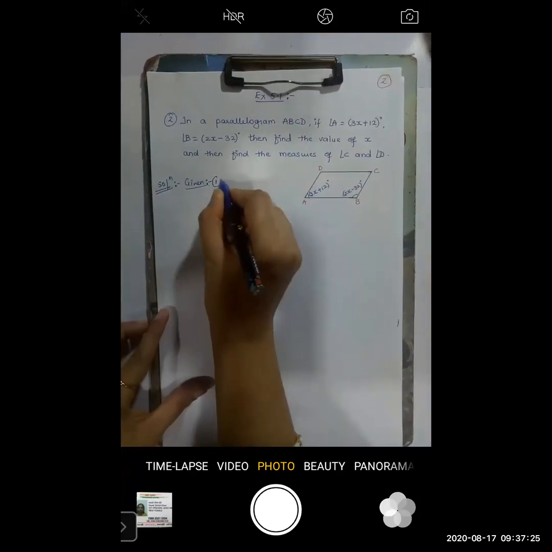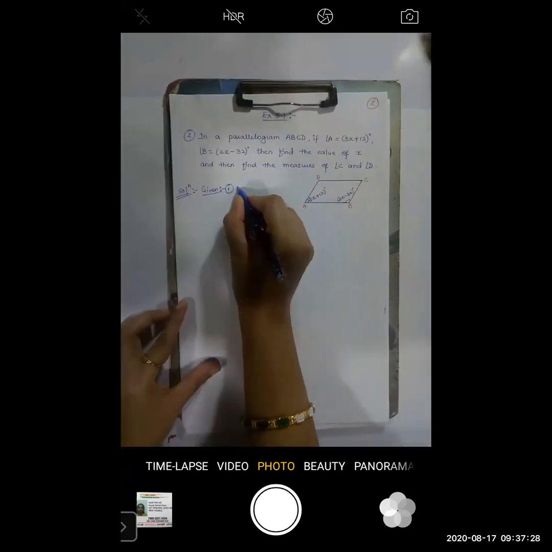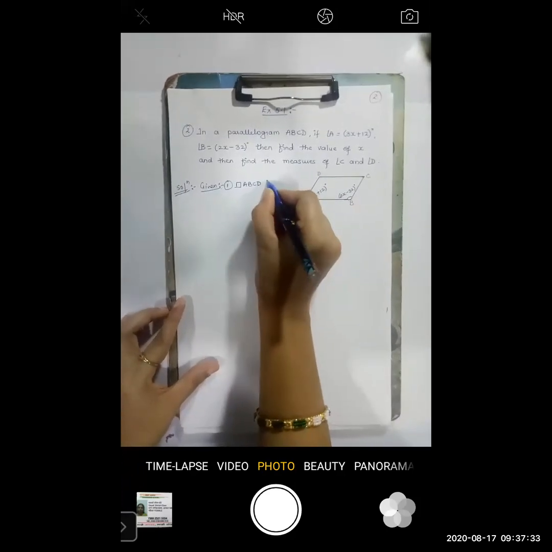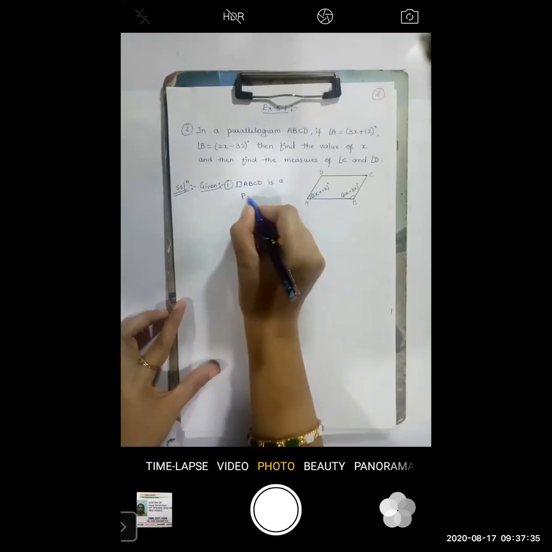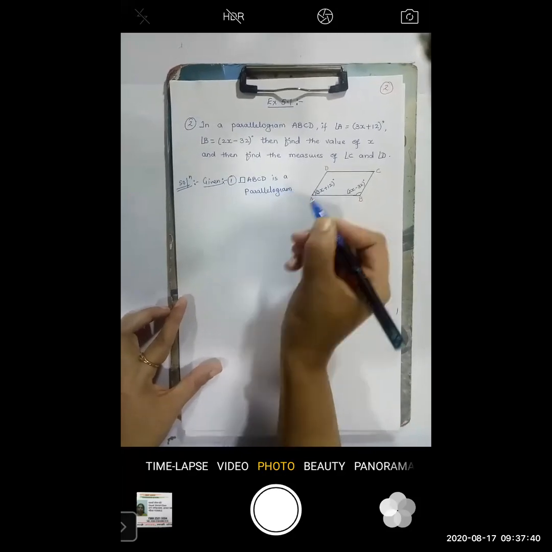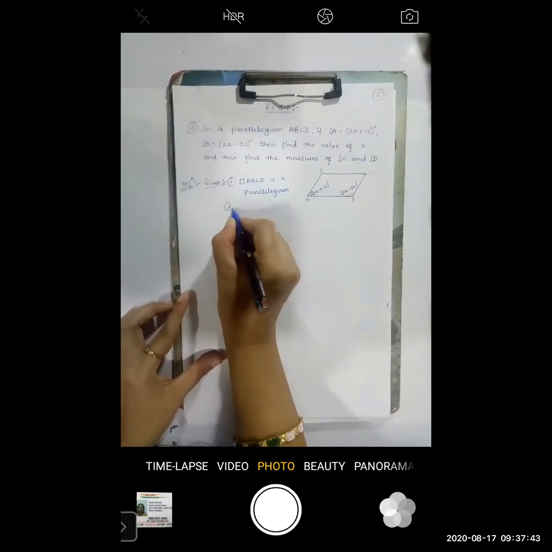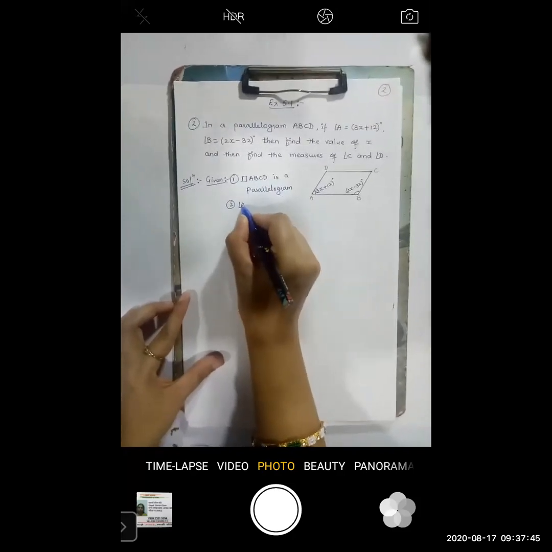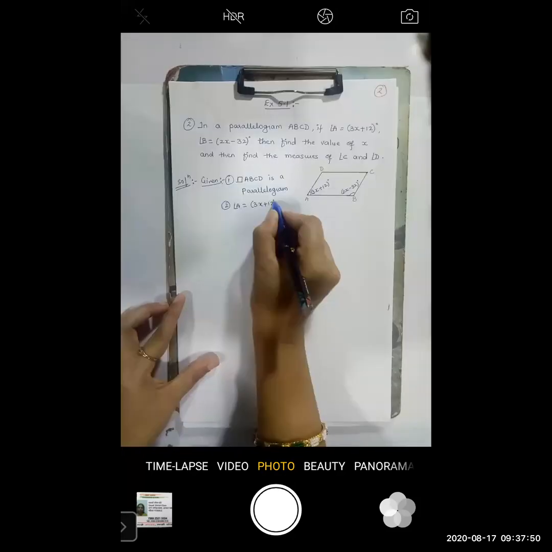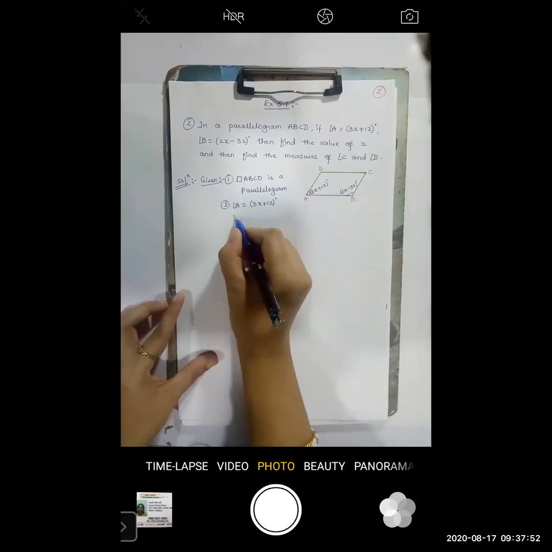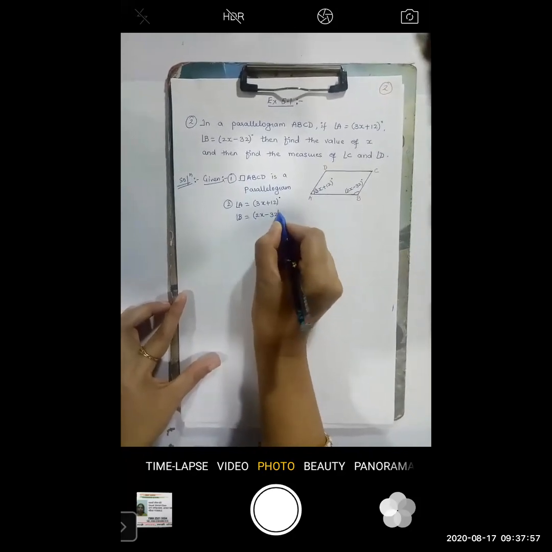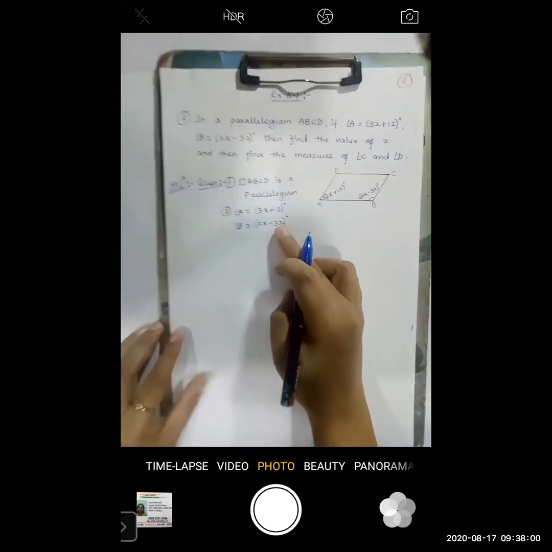Now what is given in the question? That is, quadrilateral ABCD is a parallelogram. Okay, this is given to you. Second, what is given? Angle A is equal to 3x plus 12 degree, and angle B equals 2x minus 32 degree.